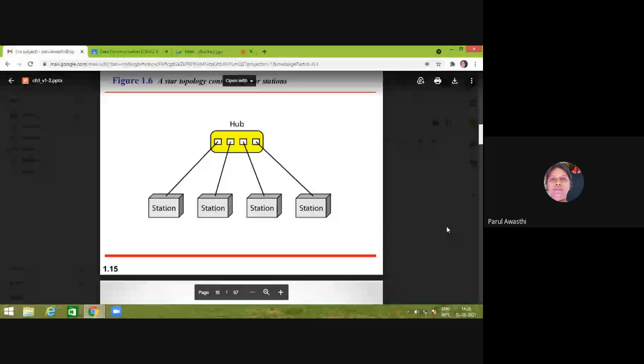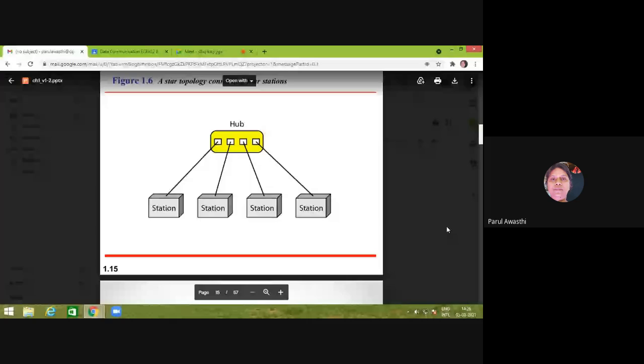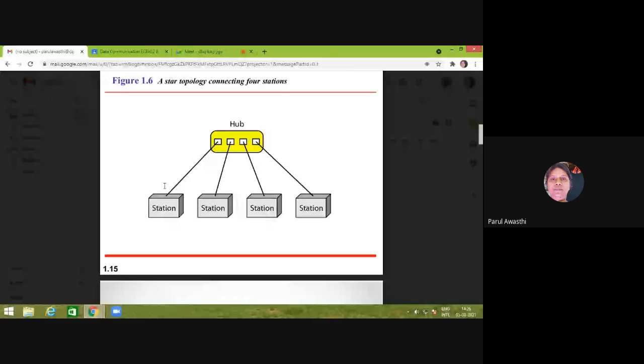It is a collection of relays. There are a number of relays. The use of those relays is to provide a connection between stations, right? What is the work of a relay? To provide a connection between a number of stations. So suppose the first station wants to transmit its data to station number 3, then there is a series of relays which will connect station 1 to station 3.